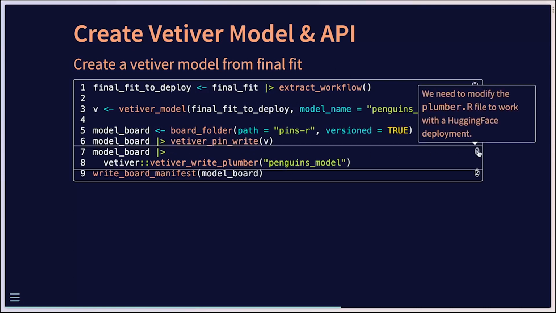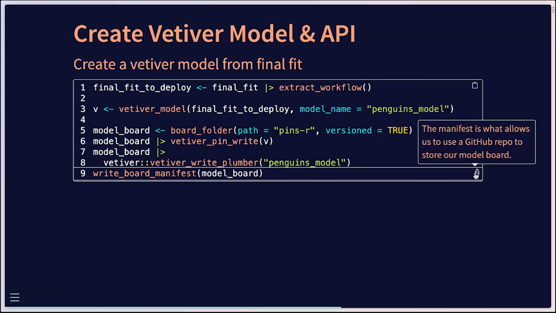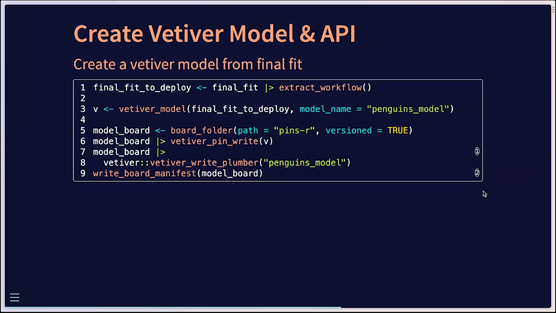So I have this note here that we do need to modify the Plumber API in order to deploy it to our target destination, which today is Hugging Face. I'll talk through where and why we had to do that in just a moment. And then I'll also show you an example of how you can do boards all over the place. There's a lot of flexibility within the pins package, and I'm writing a board manifest. This basically is much like a passenger manifest, listing the models that are in the board, which will allow us to actually use GitHub as a model board for us, which is quite convenient. It is quite convenient and something that I learned in the creation of this video.